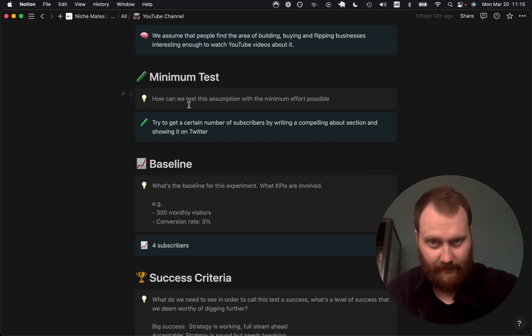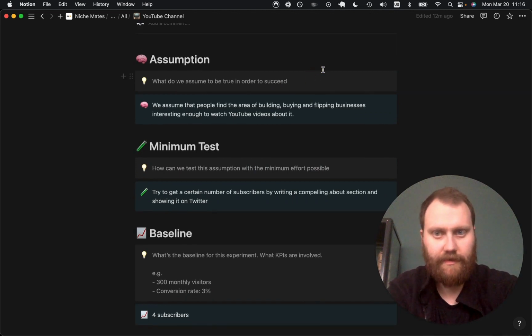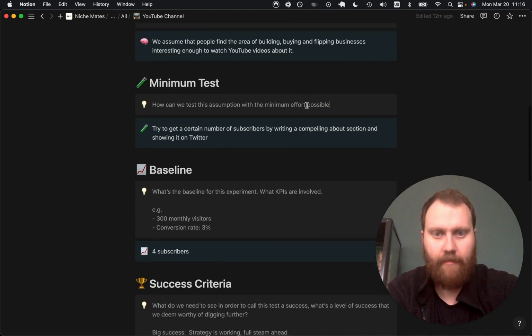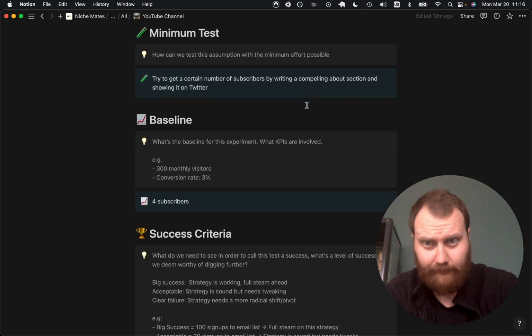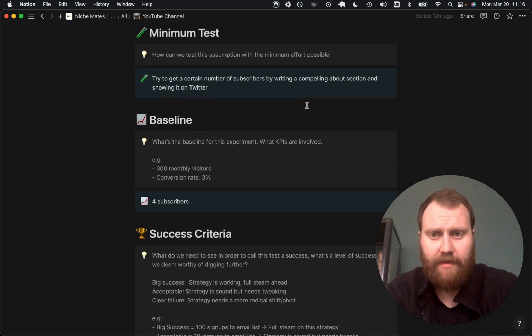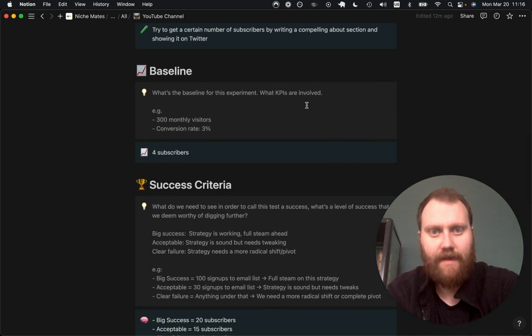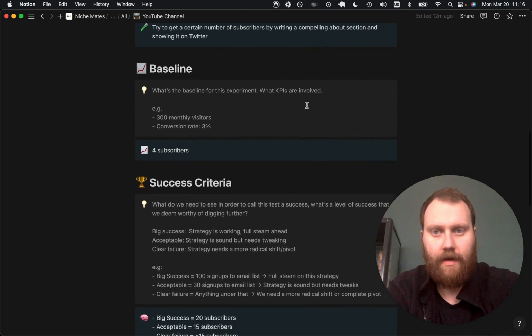So we started with an assumption. What do I assume to be true in order to succeed? That's your basis. Then you say, okay, how can we test this assumption, right? And how can we do it with the minimum effort possible, which is very important. A lot of times you will do things manually or you will just build half, kind of like your MVP mindset. But the idea is to just reduce waste, right? That's the whole idea. And a lot of times you can test and make your way forward with much less than you would expect. And that's the whole point, right?